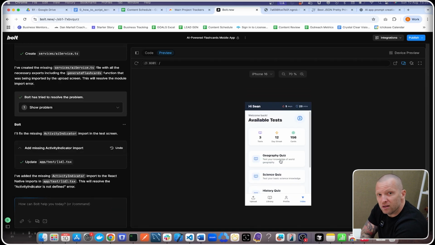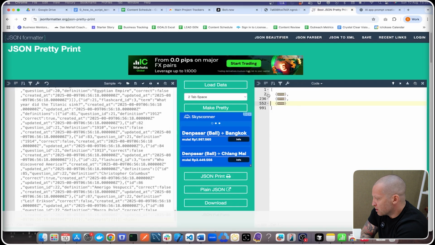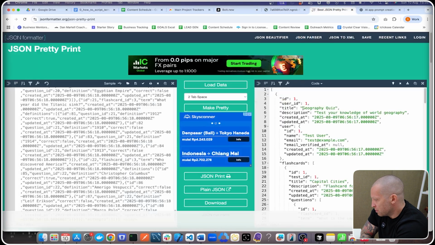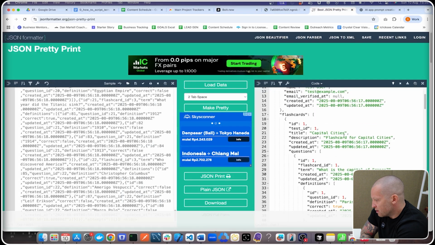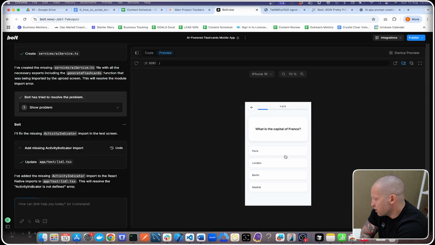And you can see we're getting the data from our API, geography quiz, science quiz, history quiz. So if we have a look at the geography quiz, the first question should be, what is the flashcard for capital cities, title, capital cities. What is the capital of France? Yep. Perfect. What is the capital of France? Paris should be true. See if that works.